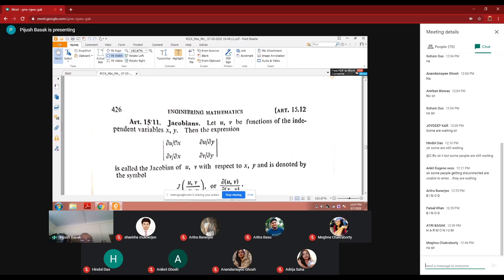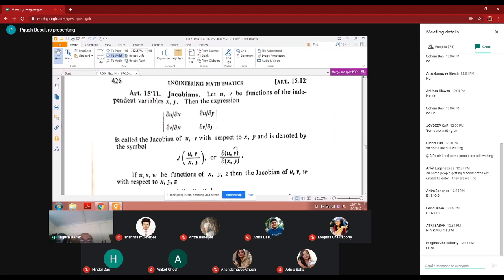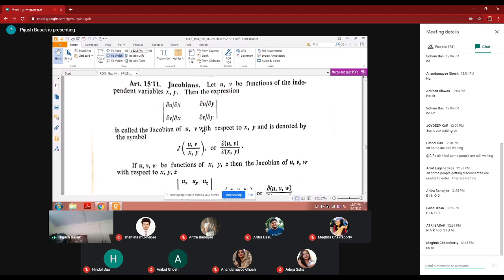Then what will you have to do? Row wise del u, del v, then column wise del x and del y. So this determinant is called the Jacobian of u, v with respect to x, y.